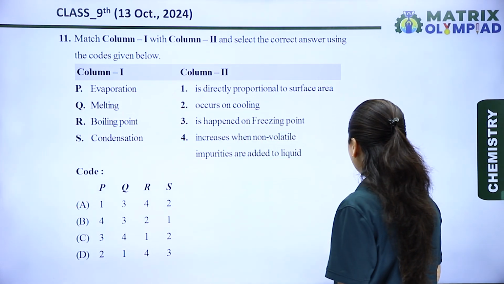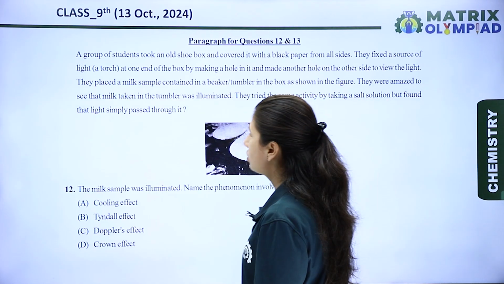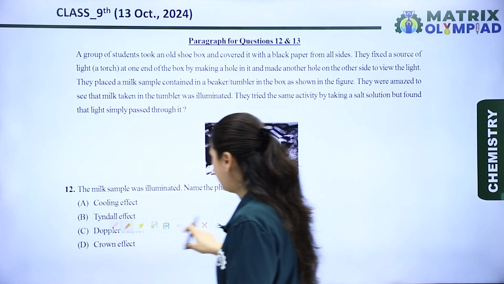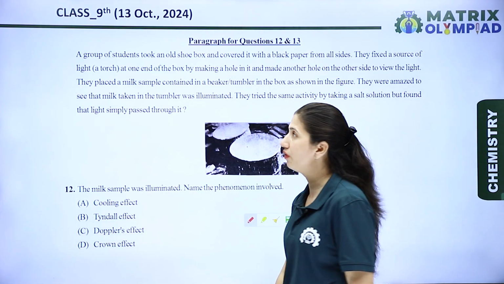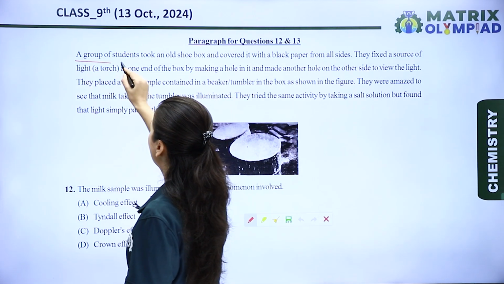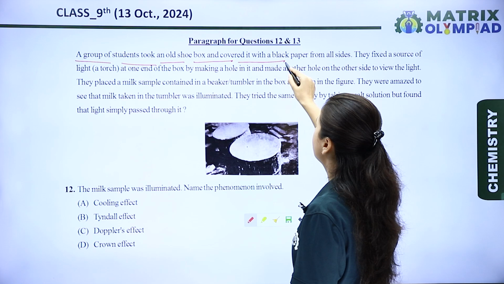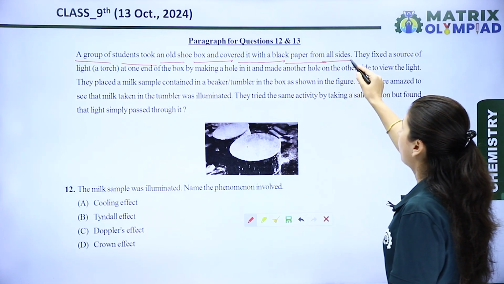Now let's see the next question. The next question is a paragraph based question. So let's see the paragraph. The paragraph is, a group of students took an old shoe box and covered it with black paper from all sides.